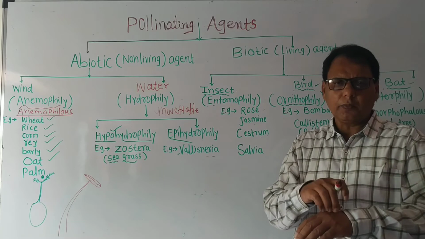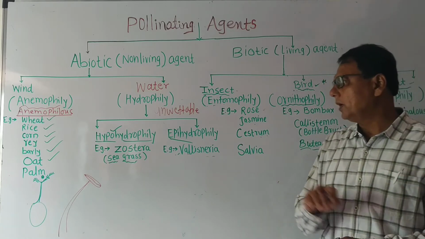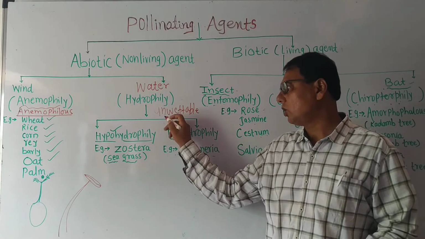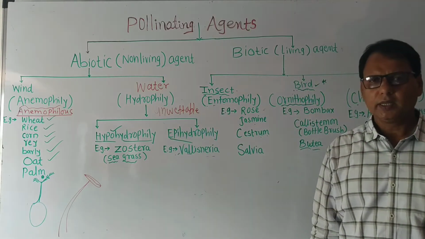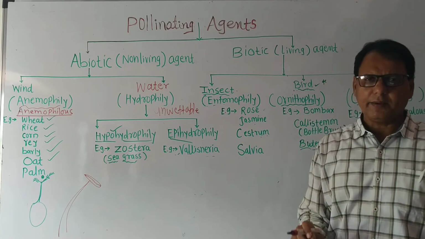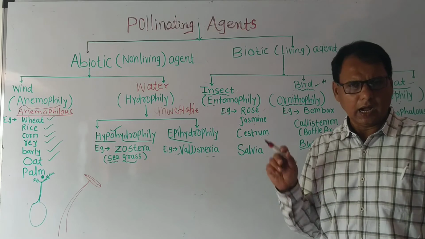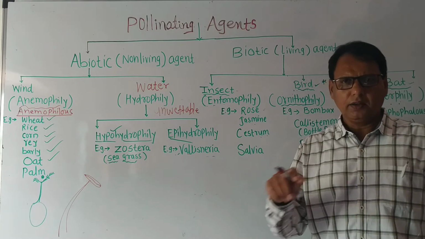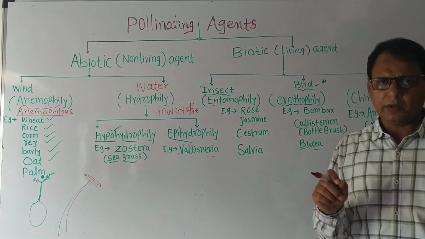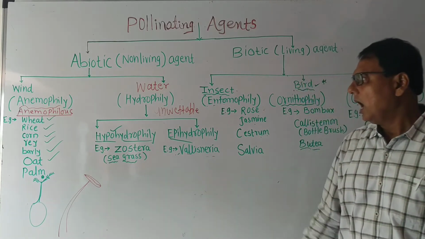Water is not present on the surface of the flower parts, so that condition is called unwettable. The next point is important: pollen grains have a specific gravity. Pollen grains here are long, filamentous or ribbon shaped and without exine.